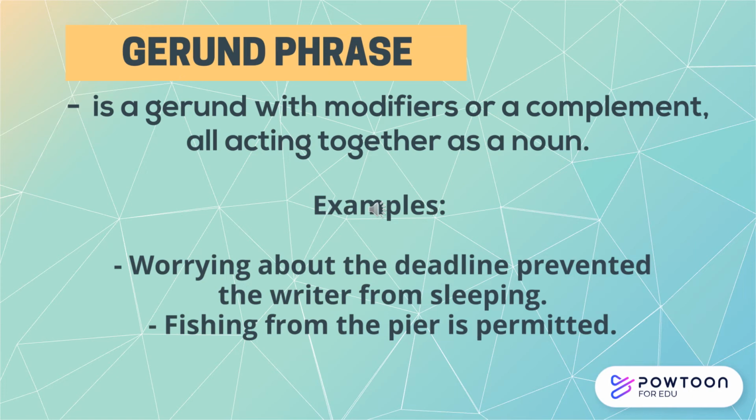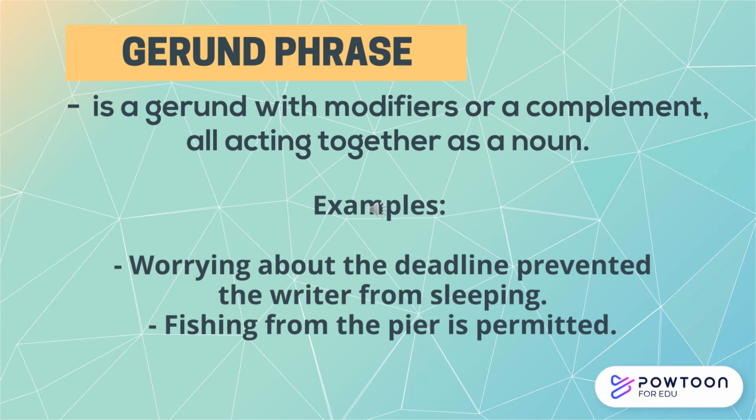Worrying about the deadline prevented the writer from sleeping. So our gerund phrase here is worrying about the deadline. It acts as a subject in the sentence. Let's have another example. Fishing from the pier is permitted. So the gerund phrase here is fishing from the pier, and it acts as a subject in the sentence. So that's the gerund phrase.